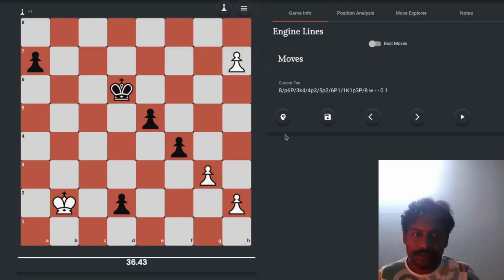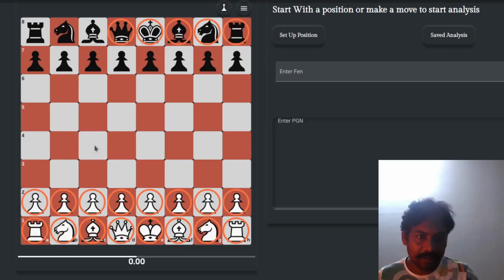Suppose this is the position, and here I'm going to tell you how exactly we make pawn moves. So, when a pawn is on the starting position, as you can see in this position, all the white pawns are on the second rank. The rank numbers are written over here, 1 2 3 4 5 6 7 8. So the starting position of white pawns is the second rank. Likewise, the starting position of black pawns is the seventh.